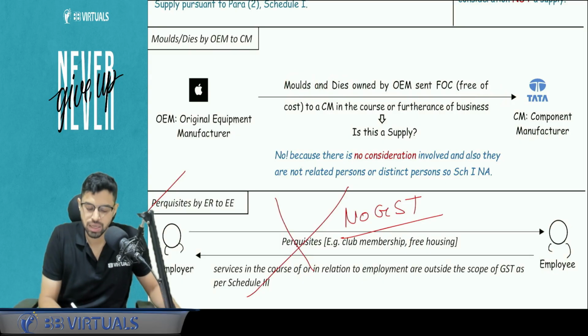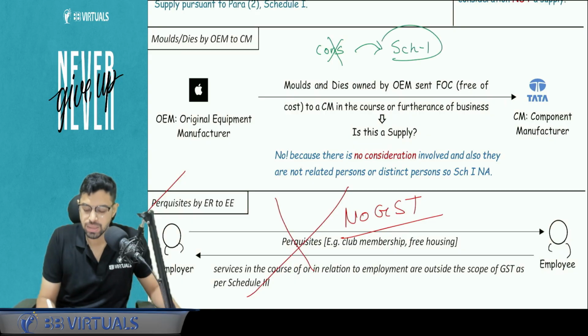Is this a supply? Answer is no. Why? Because consideration is not there. When consideration is not there, schedule number 1 applies. In schedule number 1, do you think any of the paragraph is applying? Is this permanent disposal? No. Paragraph number 1 does not apply. This is a temporary disposal.